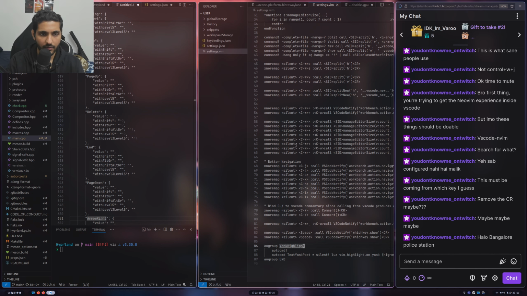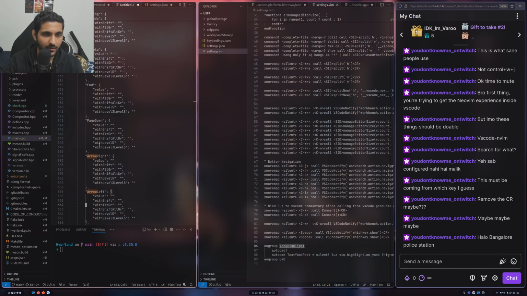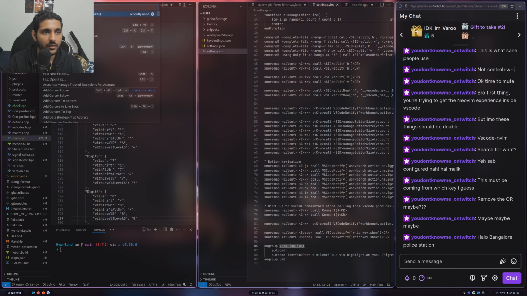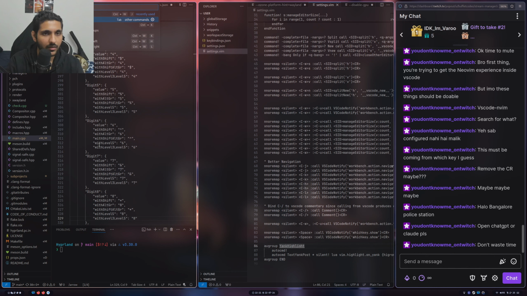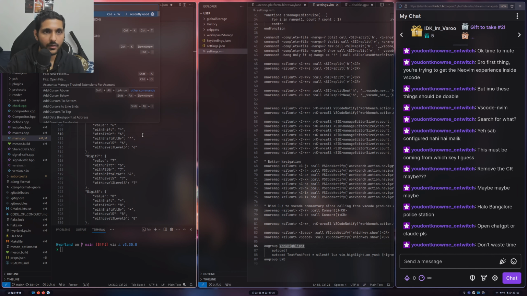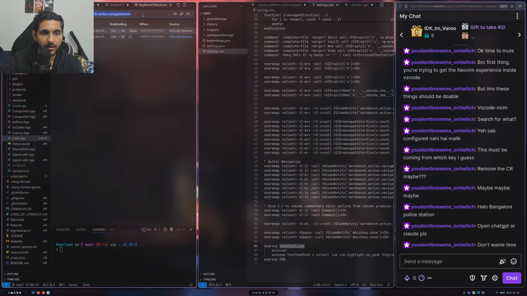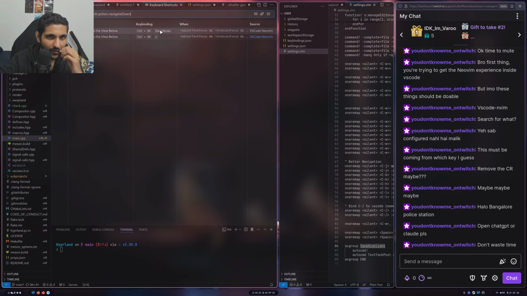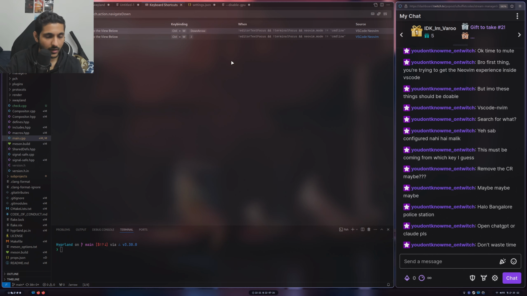Control J. Okay, we have this. Arrow right, arrow left. What is this? This doesn't look like key mapping to me. Okay, navigate. Let's look at navigate, right? No, this is not. You know what we can do is navigate and I can go here. Okay, and then I can search for, yeah, there you go, right? So this is what you have. Control W down. So when you do this, what it does, oh, so it's coming from VS Code.